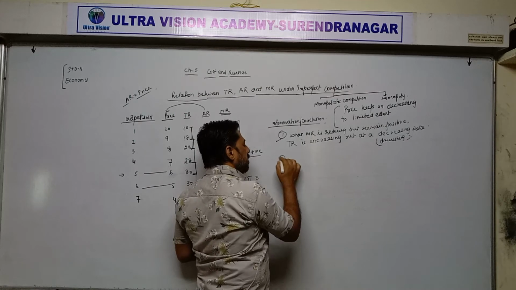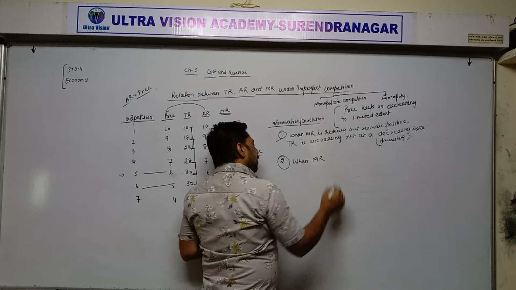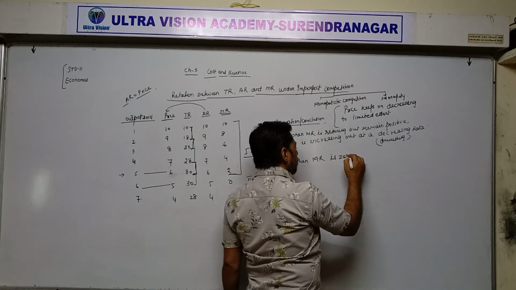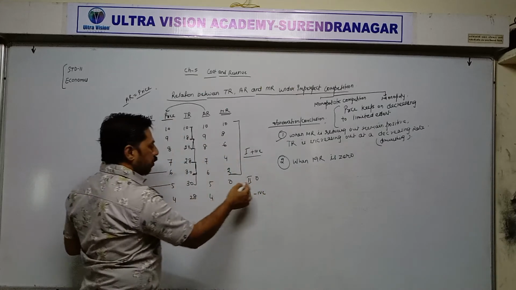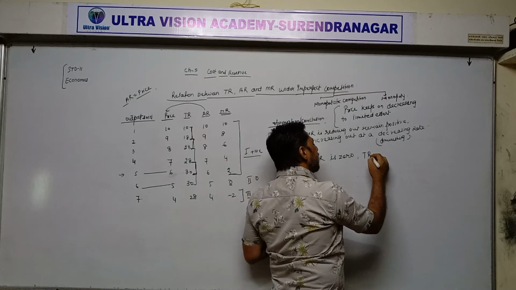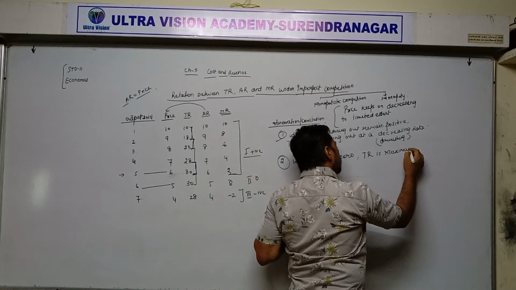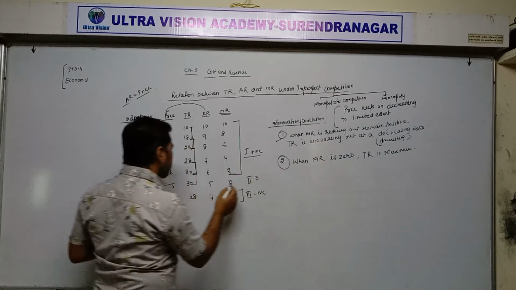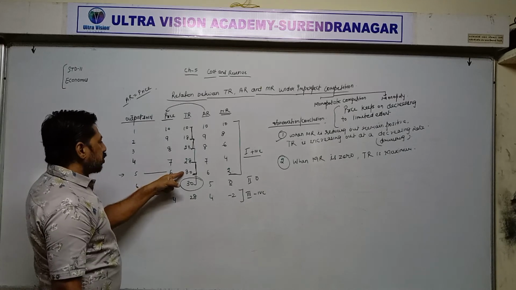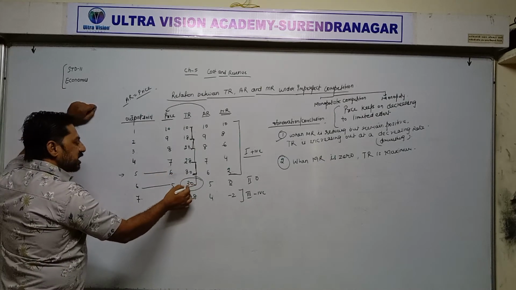Now second point. When MR is 0, TR is maximum. This is also 30. This is also 30. But this point is called the maximum point.